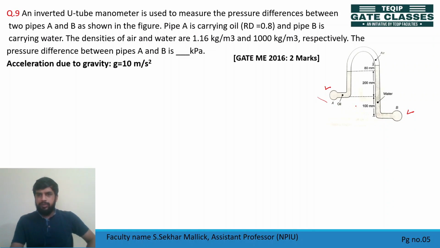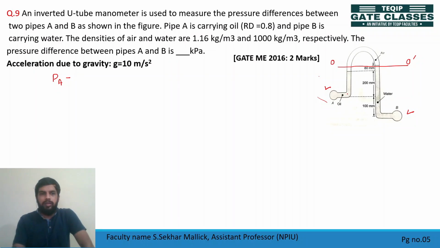To find that, you first have to draw a reference line. In case of the same liquid, because of symmetry we can neglect the pressure difference term. So can I draw a reference line here, because above this reference line you have the same fluid, air, and we can neglect the above part. So it is O and O dash. Pressure at O must be equal to pressure at O dash. What is pressure at O? Pressure at O is pressure at A minus pressure due to this liquid column. So this is how much?